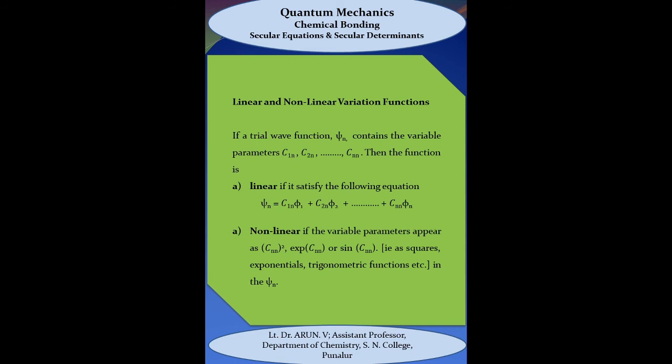Next, we have to study what are linear and non-linear variation functions. If the trial wave function psi contains the variable parameters C1n, C2n, etc. up to Cnn, then the function is said to be linear if it satisfies the equation psi n equal to C1n phi1 plus C2n phi2 plus etc. up to Cnn phin. The function psi n is non-linear if the variable parameters appear as squares, exponentials or trigonometric functions, that is, Cnn square, or exponential of Cnn, or sine or cosine functions of Cnn.